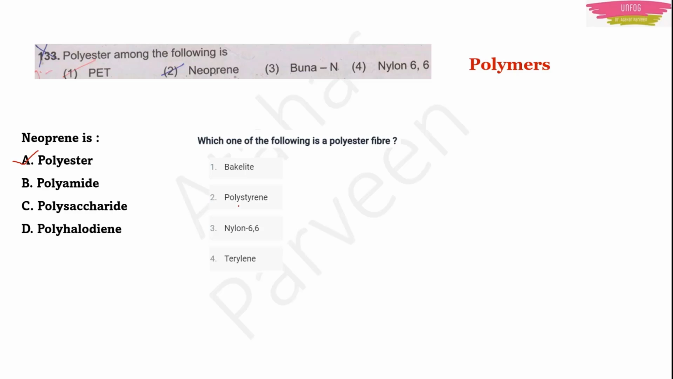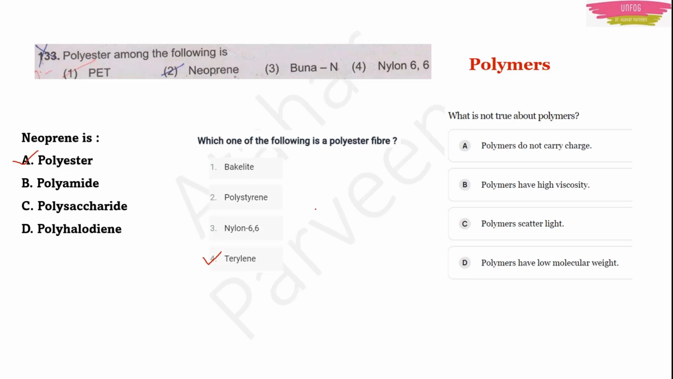That type of material is not a polyester. Poly will not be there. Only ENE at the end should be there, and it should be a simple word like terylene, neoprene, like this. So this will be a polyester. This polystyrene is a little bit confusing. You have to remove this word from your mind. It is not a polyester.